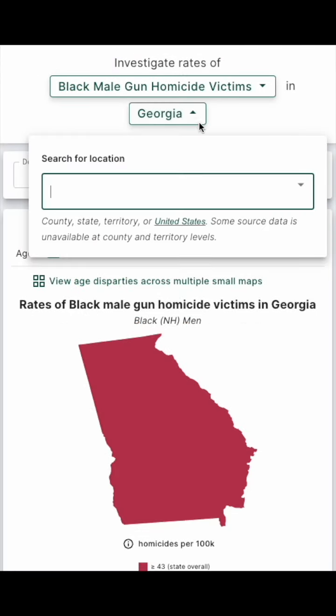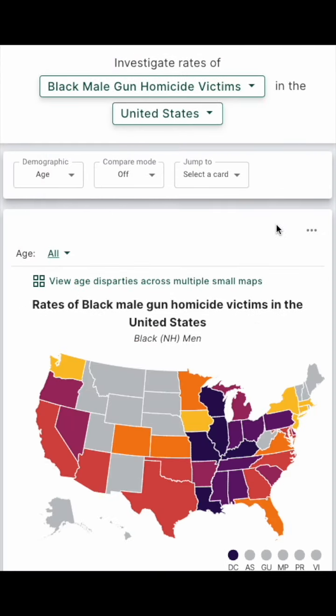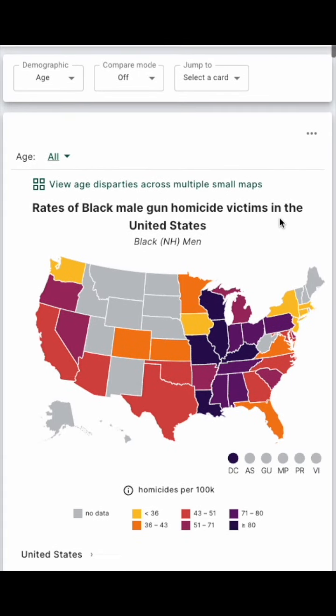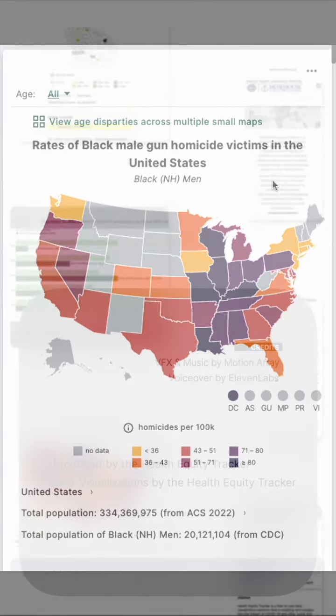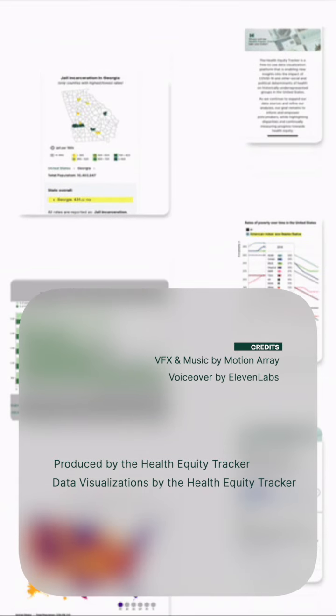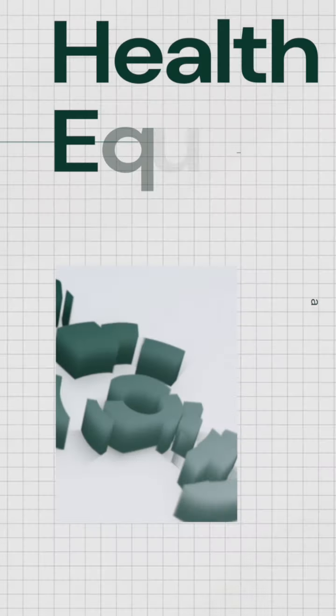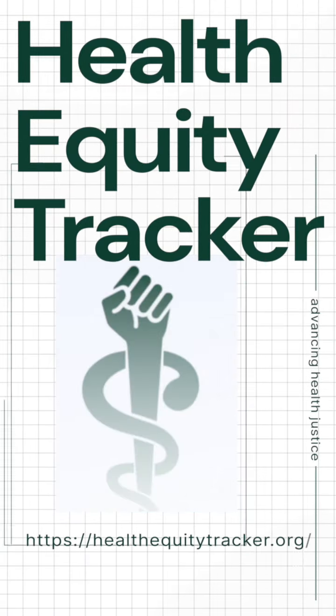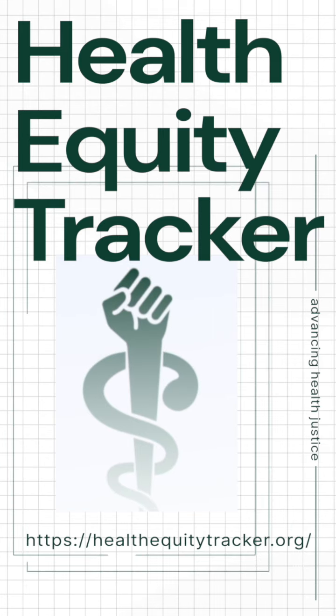Use this data to inform your advocacy efforts. Present these insights to local officials and community leaders to highlight areas that require immediate attention. Explore the data and share these findings. Together, we can work toward reducing gun violence and achieving equity.